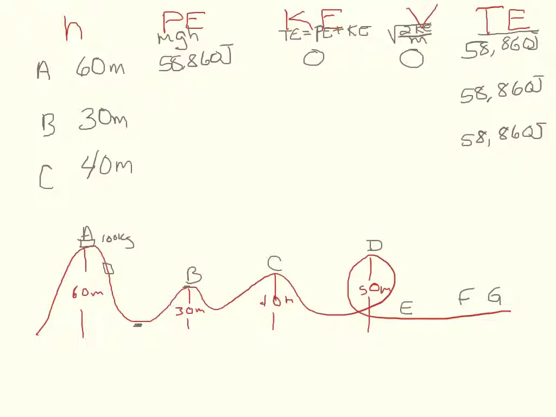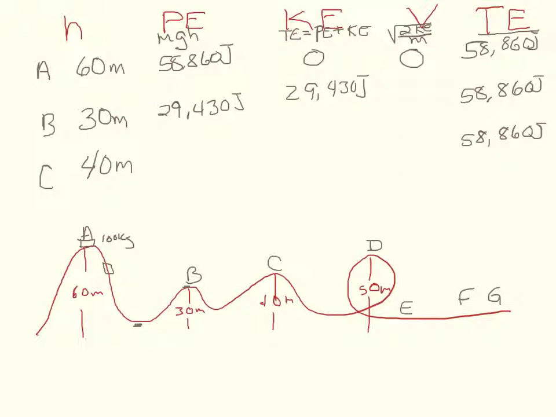Potential energy here would be our mass, 100 kilograms, times gravity, 9.8, times our height of 30 meters, which would give us 29,430 joules. Well, if our total energy is 58 and our potential energy is 29, then 58 minus 29 will give us 29,430 joules of kinetic energy.